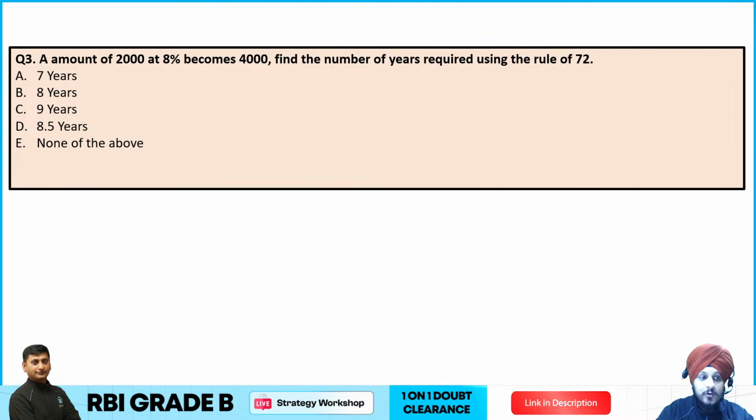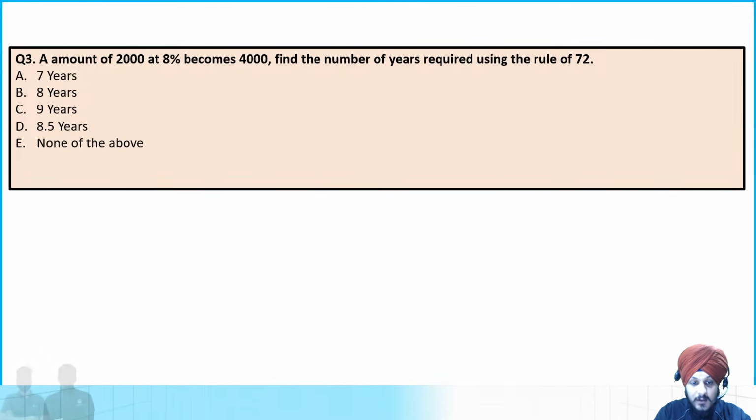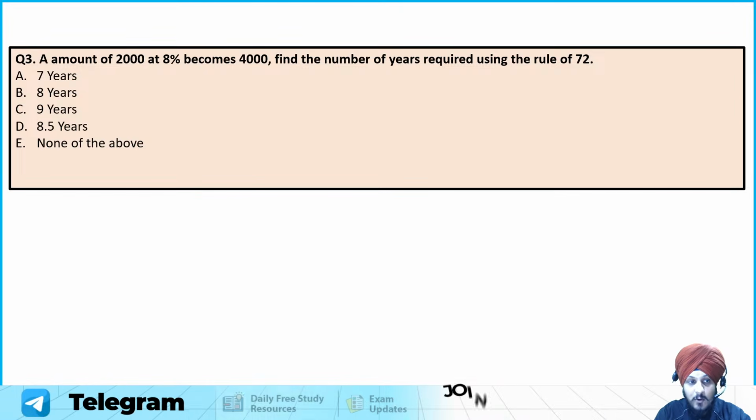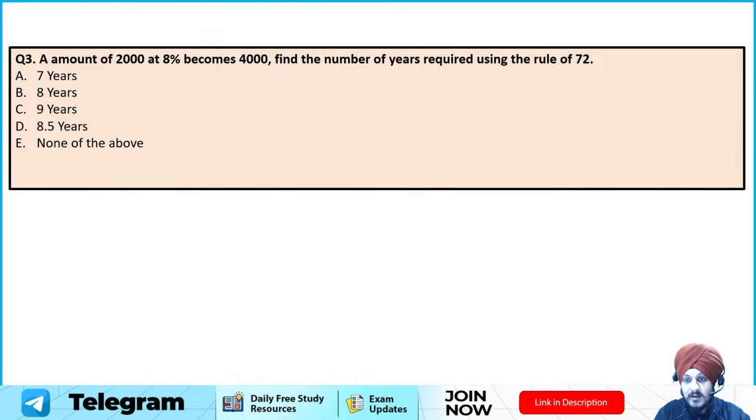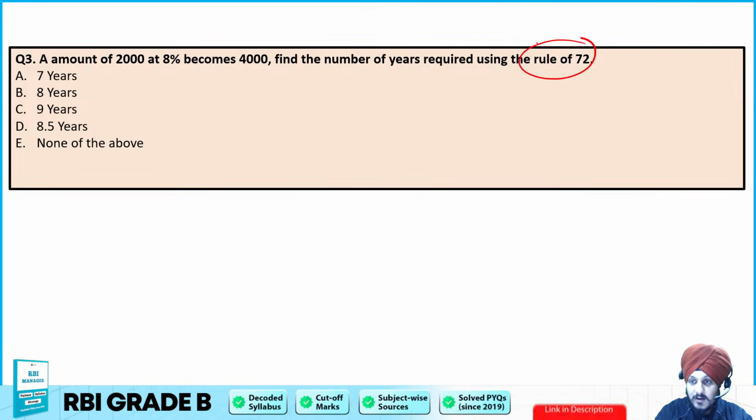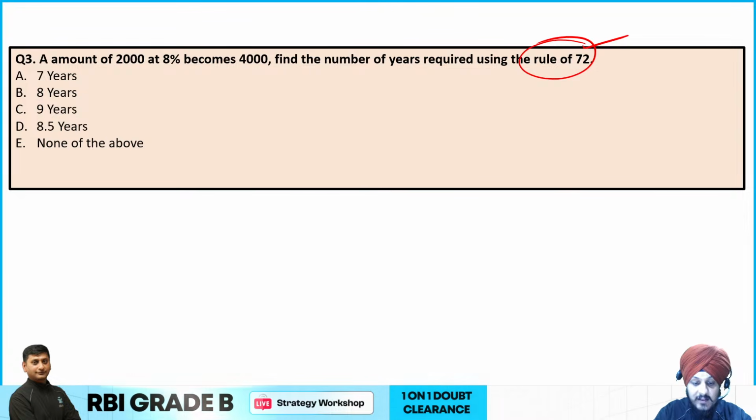The next one is question number 3. Question number 3 is also very similar to question number 2, and it says that an amount of rupees 2000 at 8% becomes 4000. Find the number of years that are required using the rule of 72. So the question says directly that you can apply the rule of 72 here also, and you have to calculate the number of years in this case.